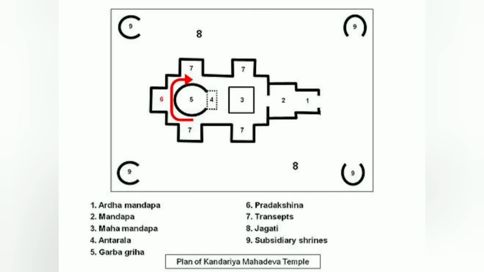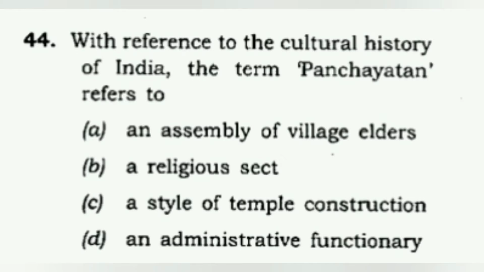We will be studying this when we go through our Indian art and architecture, our culture and everything. Until then, we can just learn these things so that we know what to study when we get there. So the correct answer for 44 is C, a style of temple construction. Panchayatan in the cultural history of India is a style of temple construction in which a lot of temples are built, and we'll study the examples when we do that.